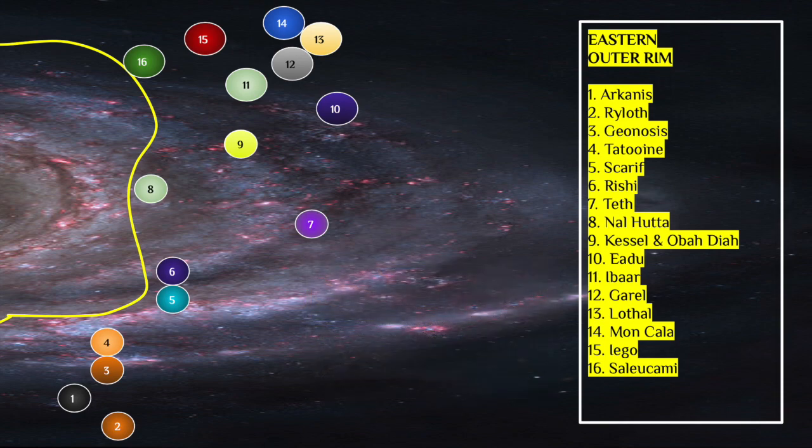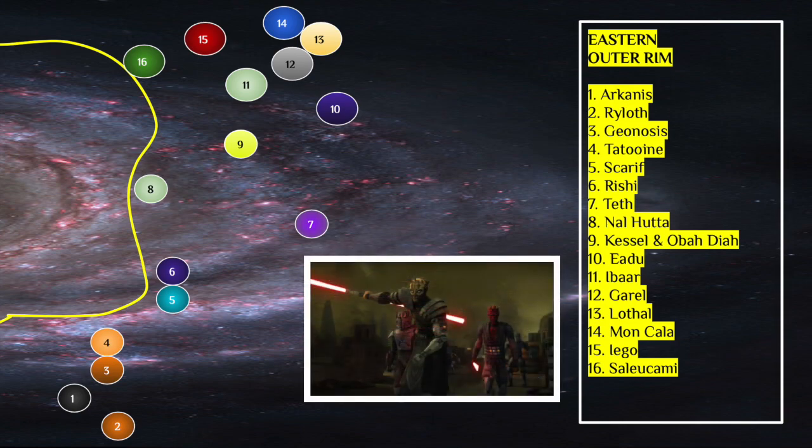Moving down a little bit on the board, we have Nal Hutta. We see Nal Hutta in Star Wars The Clone Wars, and it is the homeworld of the Hutts. That is where the Hutt Council is located. Maul takes a visit there and threatens the Hutts to join his Shadow Collective in Clone Wars.